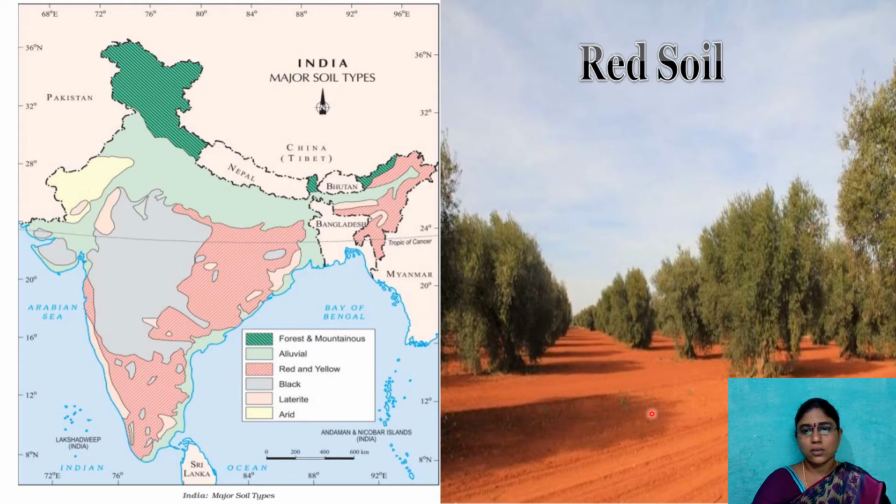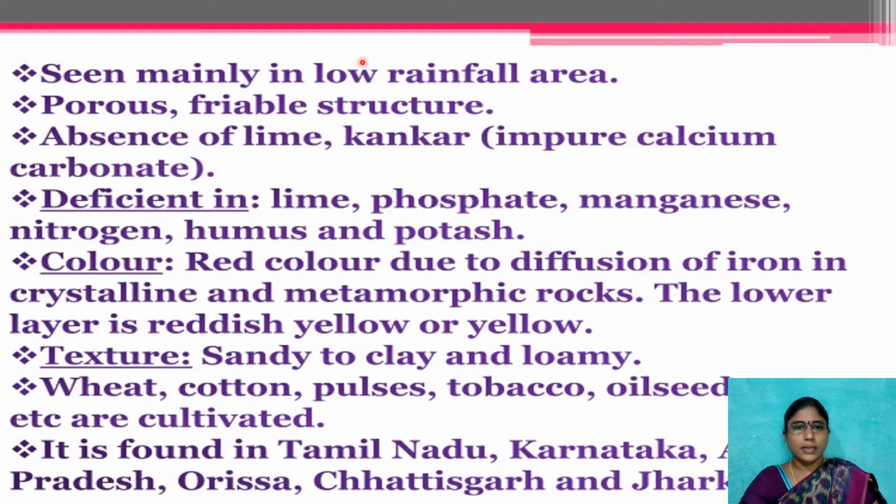This is the texture of the red soil, red in color. Red soil is observed mainly in low rainfall areas. The soil texture is porous and friable, with an absence of lime and kankar, meaning impure calcium carbonate, and a deficiency in lime, phosphate, manganese, nitrogen, humus and potash.